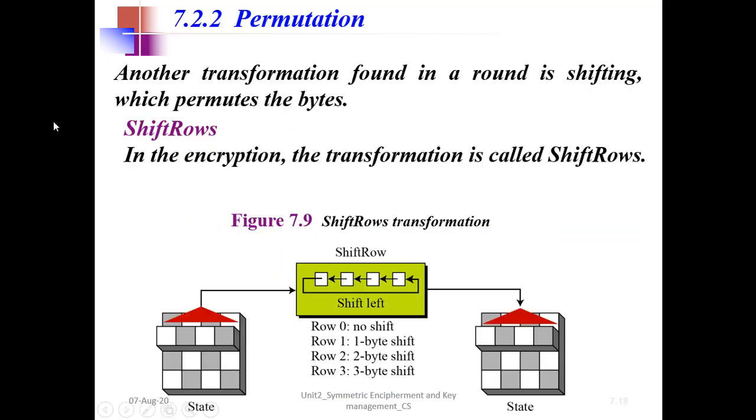So next in the round steps was shift rows. What is happening here? Permutation, right? In the encryption, the transformation is called shift rows.